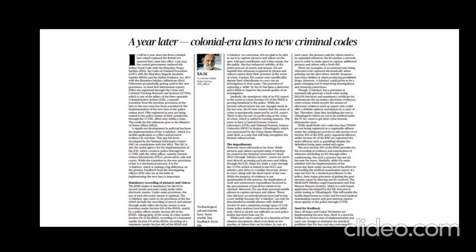Next, CRPC has been replaced by the Bharatiya Nagarik Suraksha Sanhita, BNSS. And the Indian Evidence Act is replaced by the Bharatiya Sakshya Adhiniyam, BSA. So all the three criminal laws which were present from the British period were replaced by these three Indian laws last year. Please make a note of this and study.